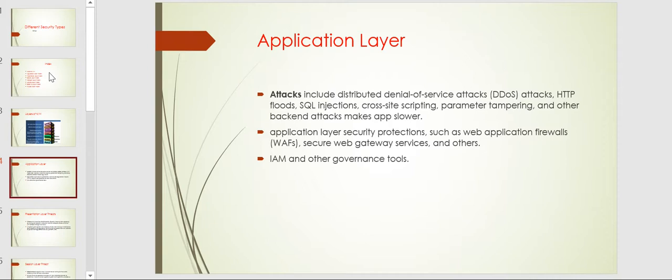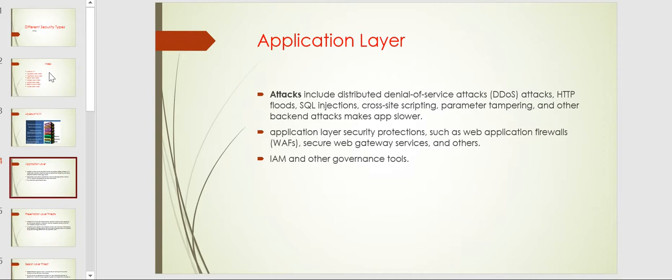Moving to the next thing, application layer security protections. We can protect the application layer by using web application firewalls, secure web gateway services, and others. We also have to keep some manual monitoring. We have different intelligence tools. For that we require automatic alerting, but one person needs to monitor those alerts.